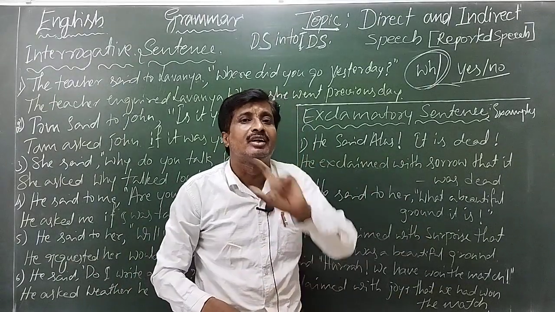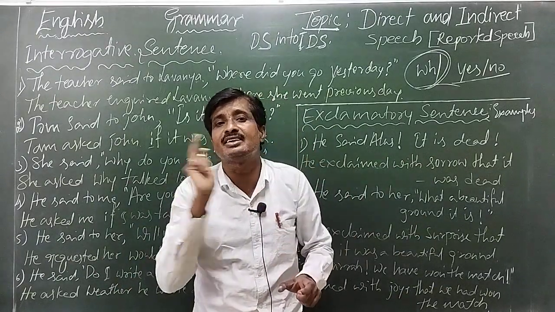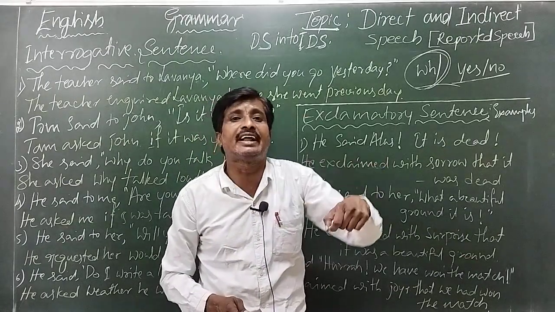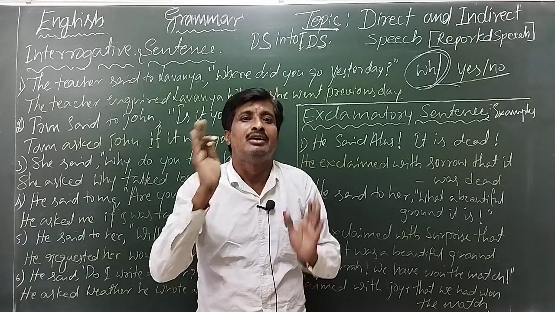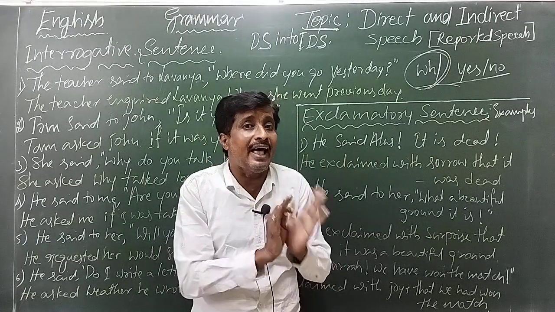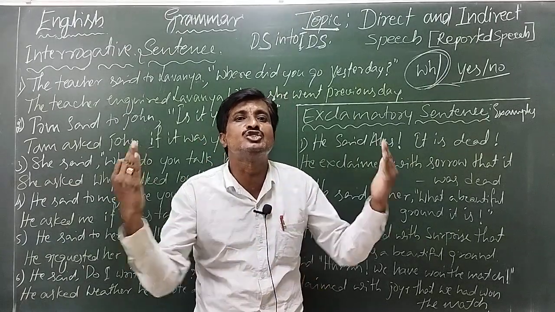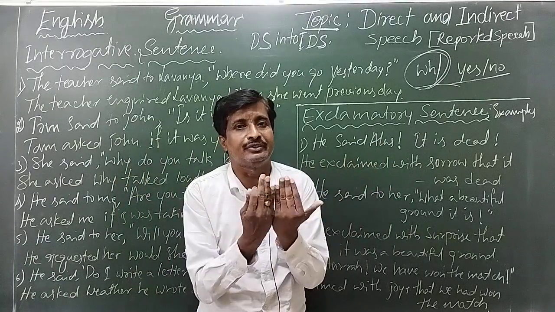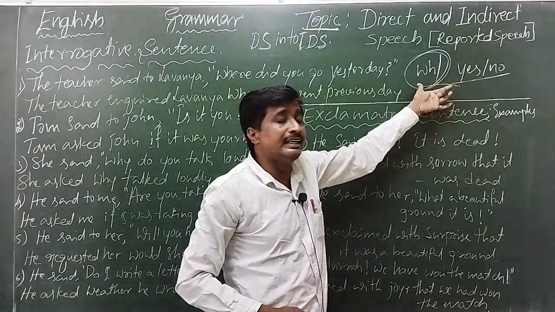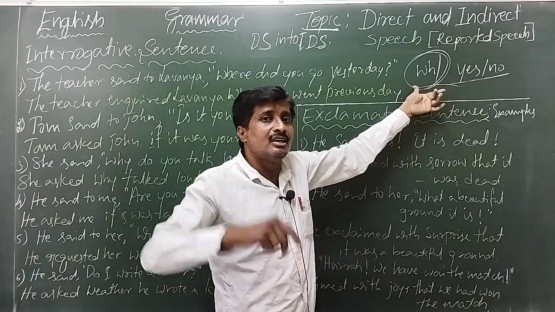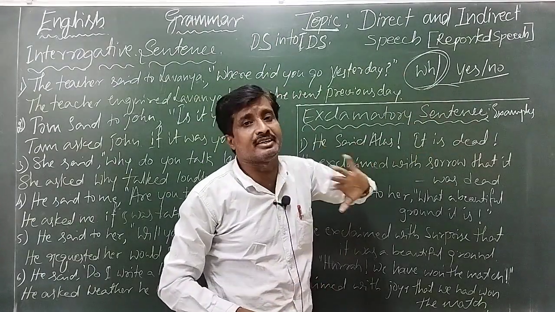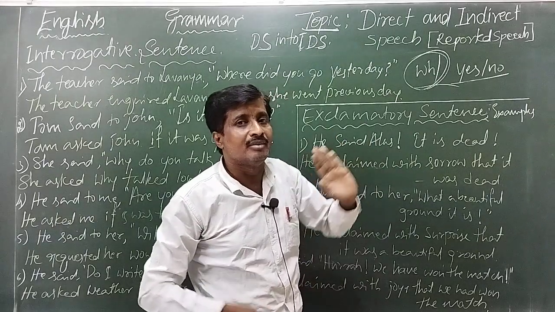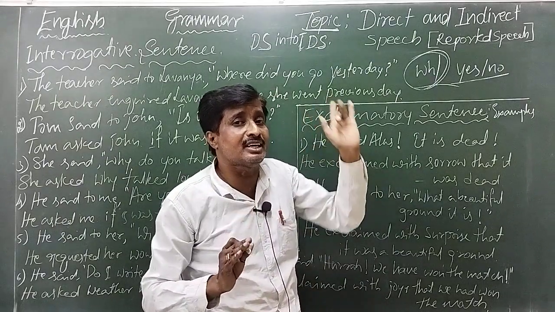At that time those WH words do not work as interrogative words, but act as a joining word. In WH sentences we use WH words instead of that, because that is the joining word in assertive sentences.